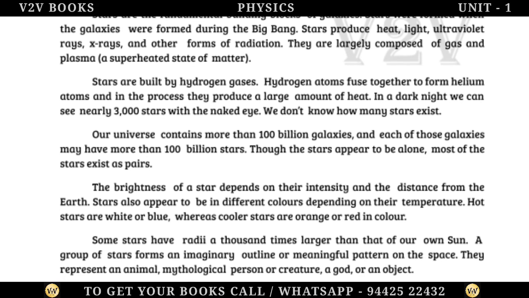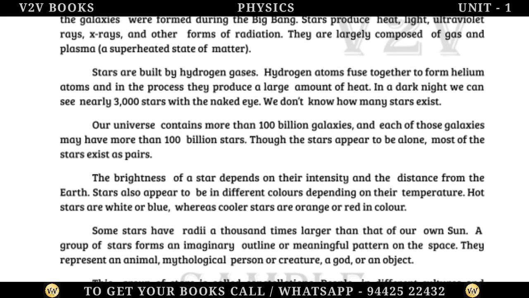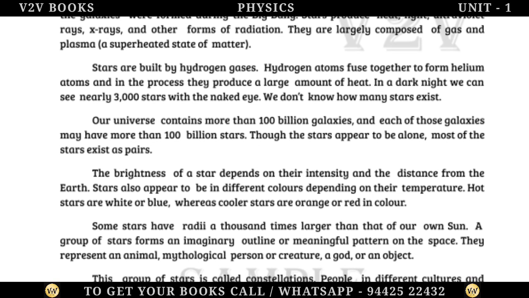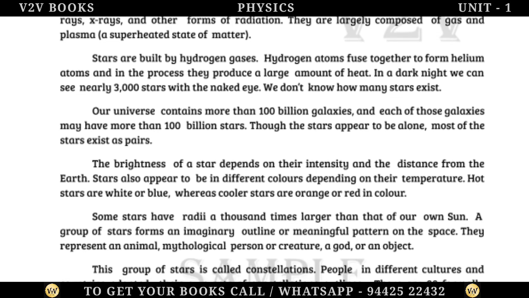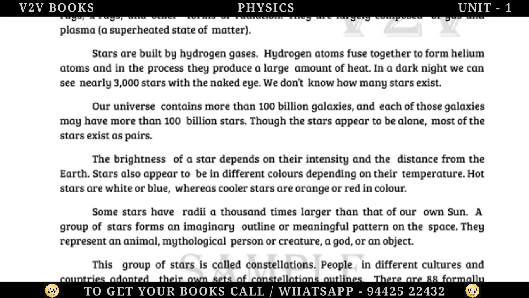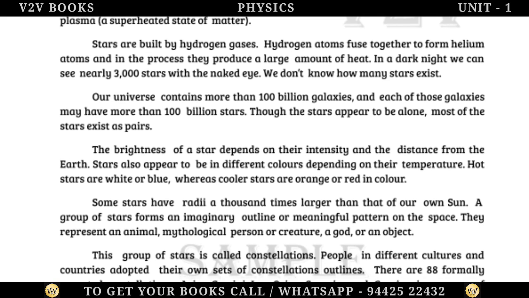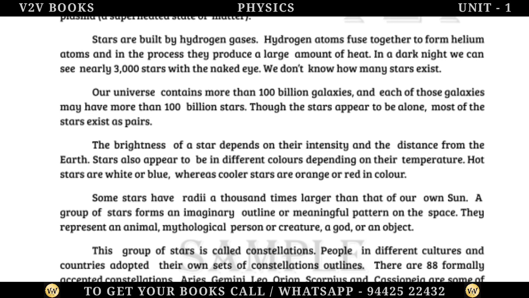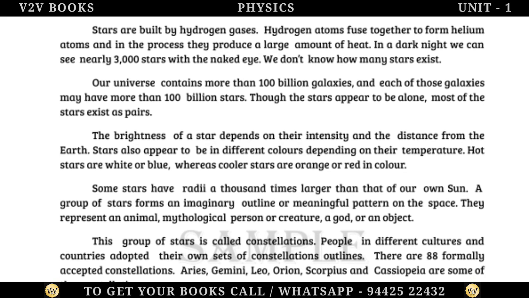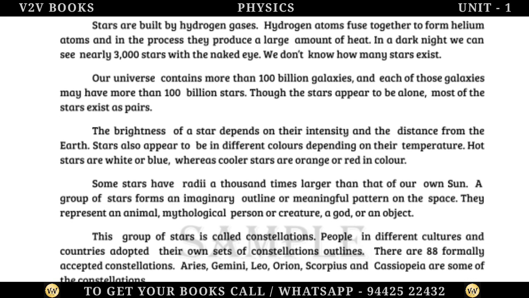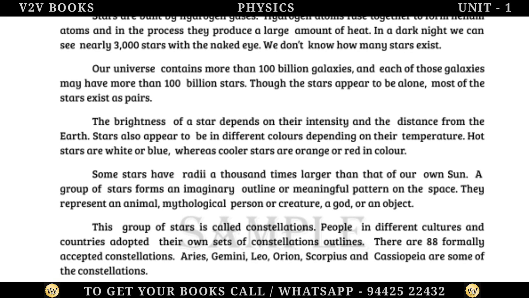In a dark night we can see nearly 3,000 stars with the naked eye. We don't know how many stars exist. Our universe contains more than 100 billion galaxies, and each of those galaxies may have more than 100 billion stars. Though the stars appear to be alone, most of the stars exist as pairs. The brightness of a star depends on its intensity and its distance from the Earth.